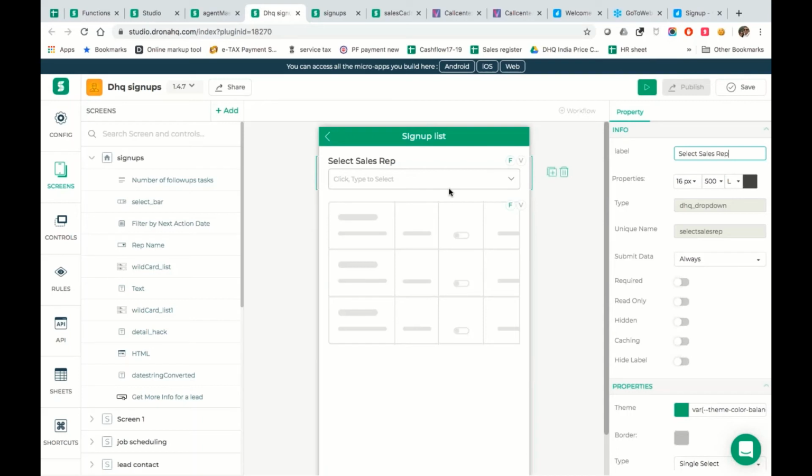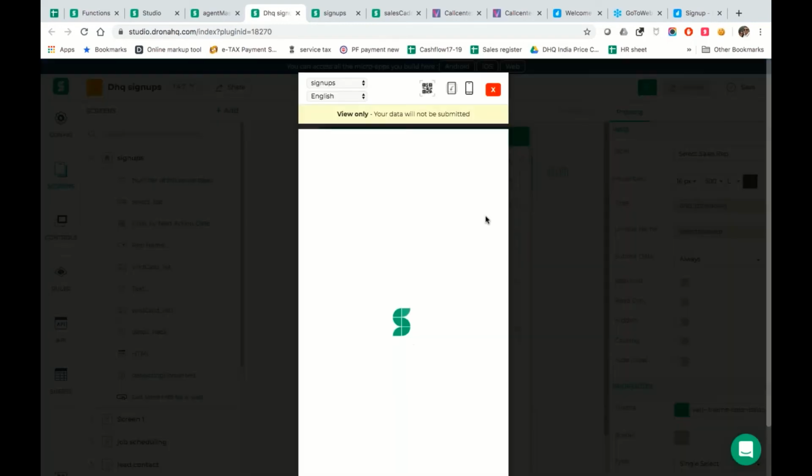Now while this is cool, let's take a quick preview again. Let's see how this looks. If this looks great, then we will stitch this data, which is right now coming in the drop down, and find it into the list.